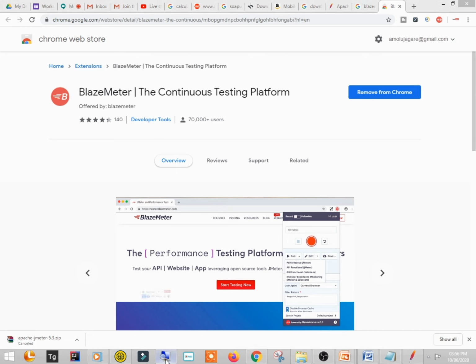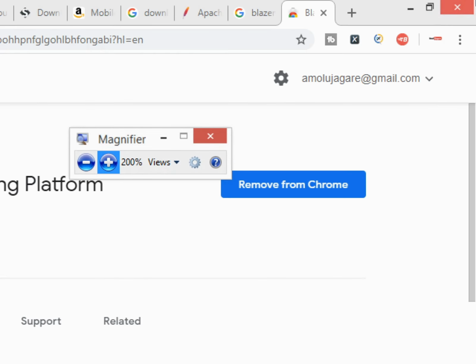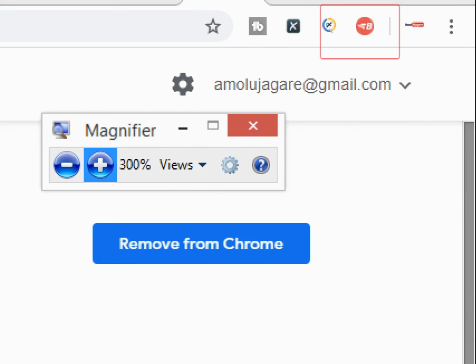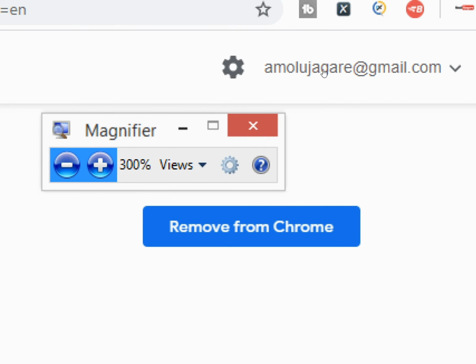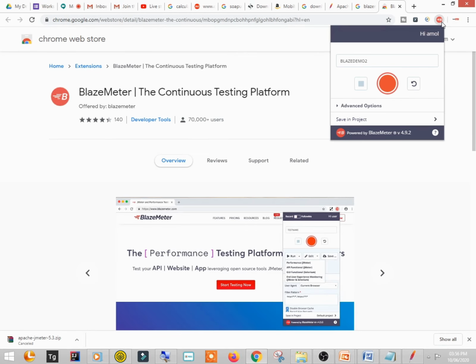After installation, you will see in your Chrome such a red icon, right? Let me zoom it more. So this is the icon for BlazeMeter. Actually I have already logged in. Can I sign out?